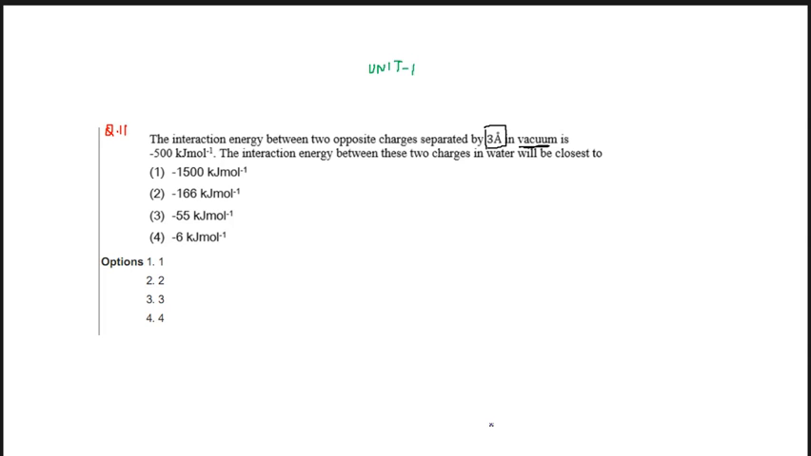Next question: the interaction energy between two opposite charges separated by 3 angstrom in vacuum is given. The interaction energy between these two charges in water will be? For vacuum, it's given. It is asking us about the interaction energy in water. So how will we solve this? Let's start. The formula is E equals K Q1 Q2 by R D.